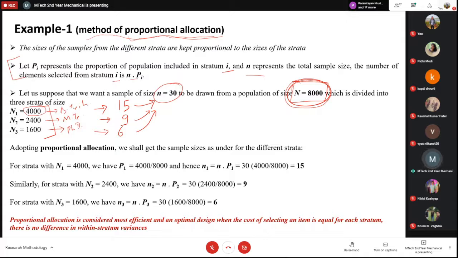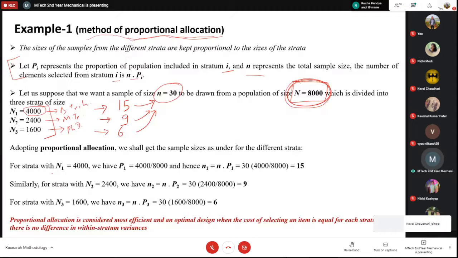If there are 4,000 BTech and 2,400 MTech and 1,600 PhDs, then I cannot simply take 30 from the BTech itself, or 30 from the MTech itself, or 30 from the PhD itself, because they will not represent my entire population. I have to represent my entire population.